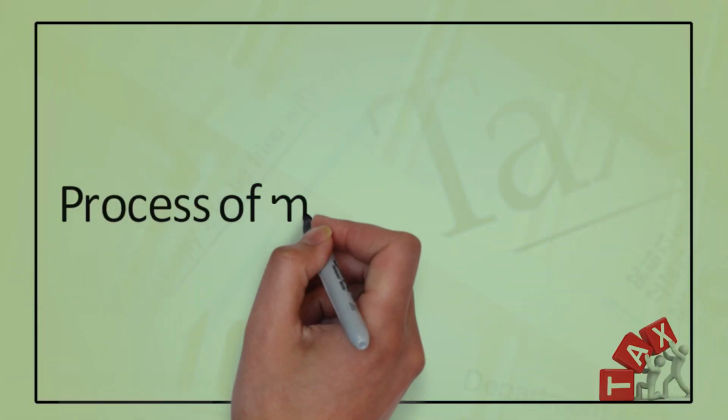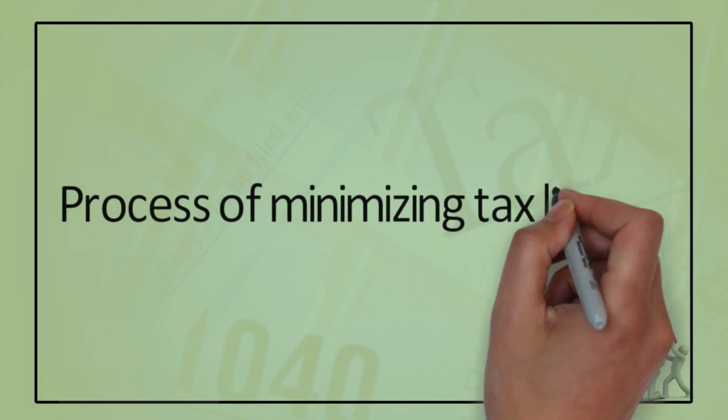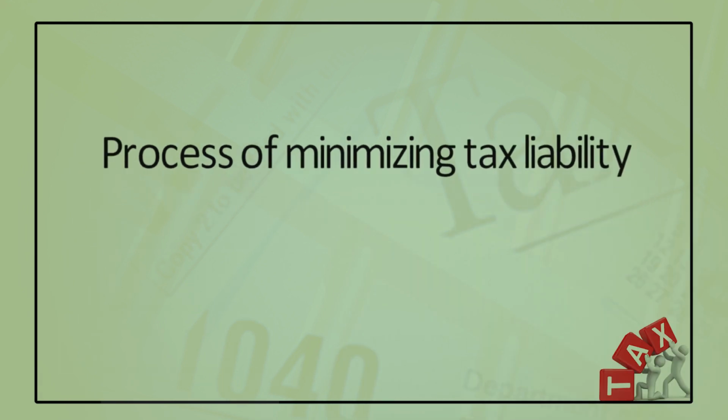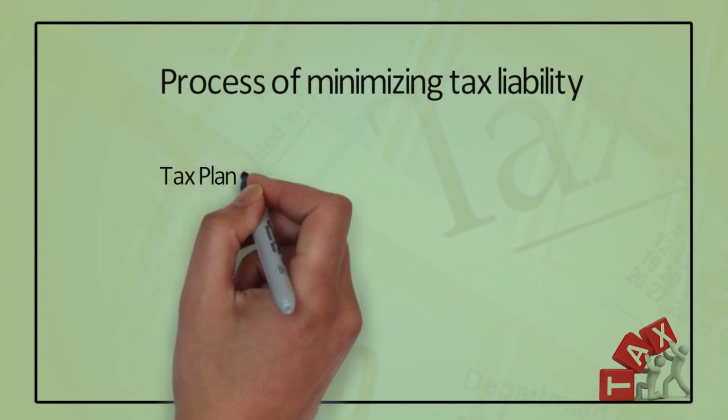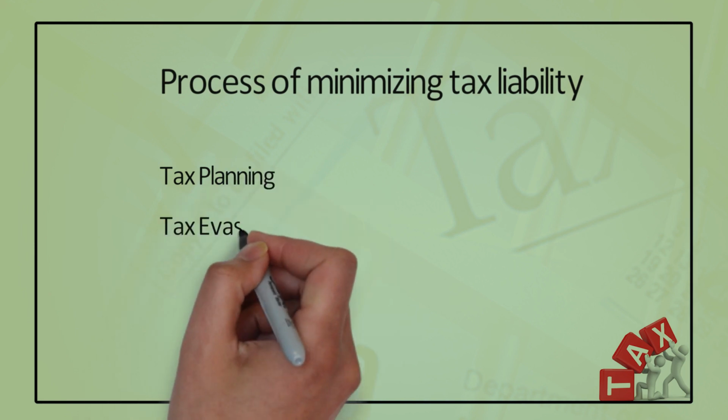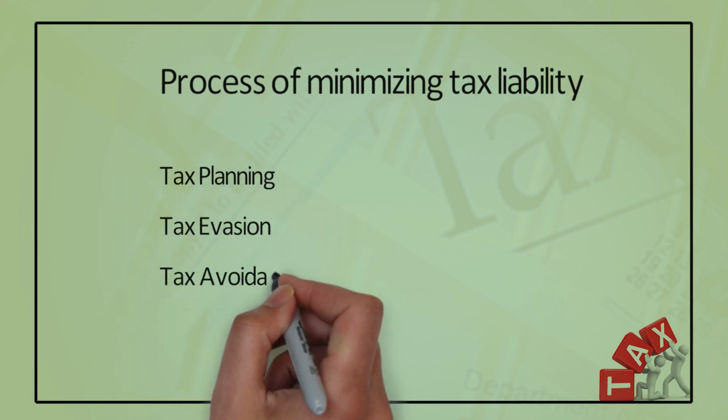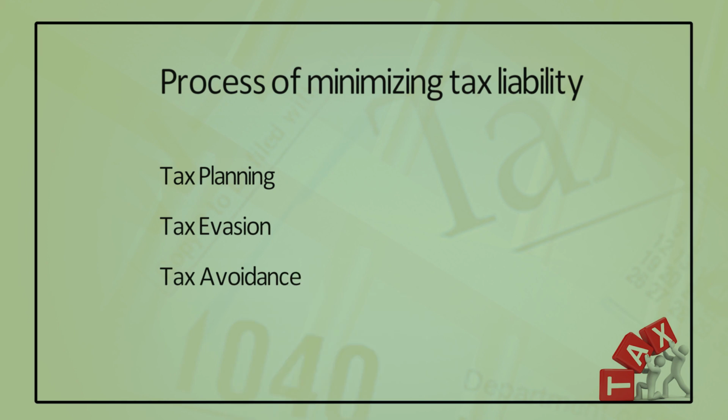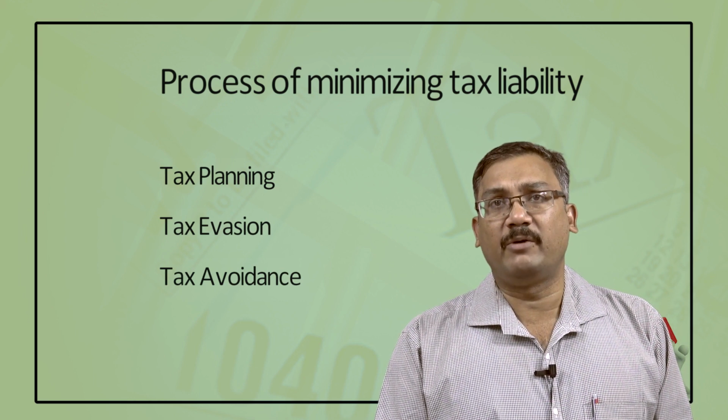But how? There are 3 processes that can be used to minimize tax. One is tax planning, number 2 is tax evasion, and third is tax avoidance. So, in 3 ways we can minimize our tax liability. But which one will you follow? Let us explain one by one.